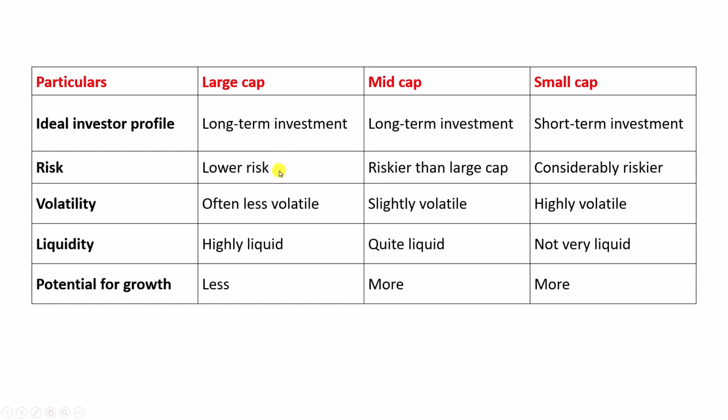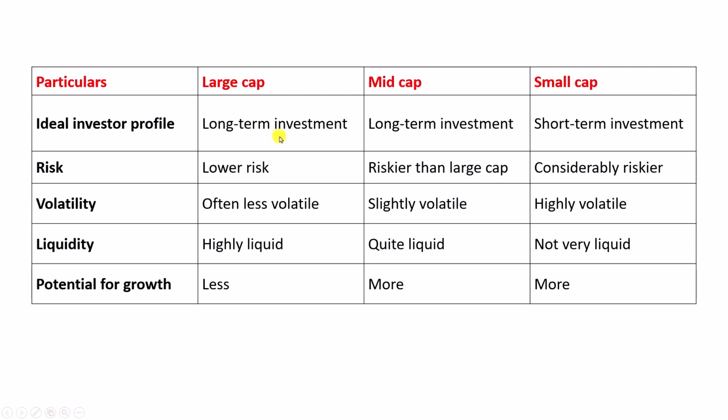They have good reputation, so investing in them would be less risky. We invest in large cap companies when we want stable returns, and so it is best suited for long term investment.